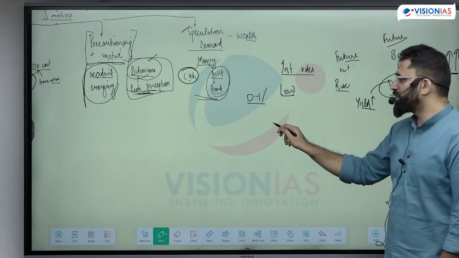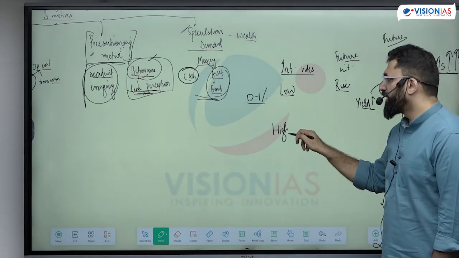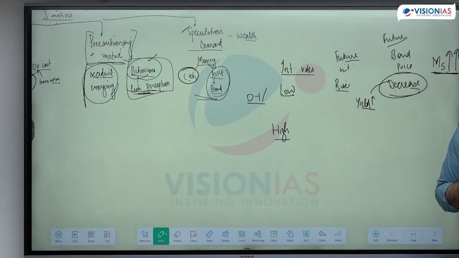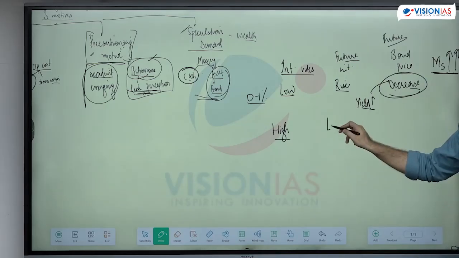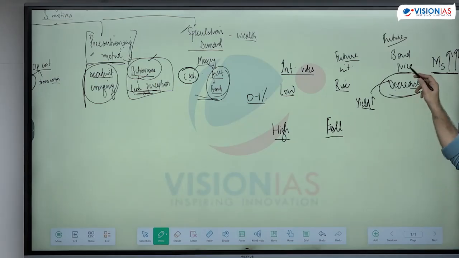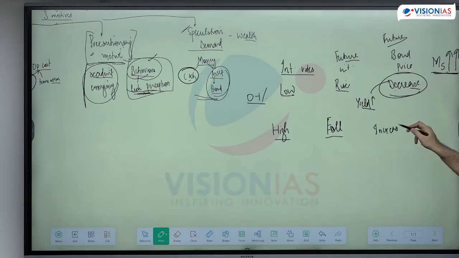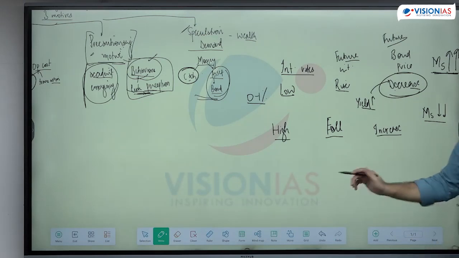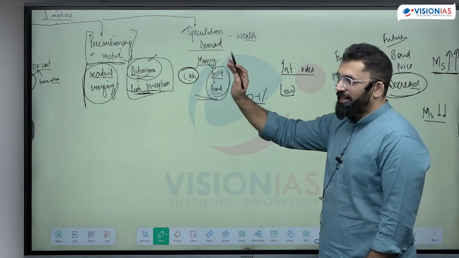In another case, if the interest rates are too high, what is the expectation of future interest rate? It is going to fall. If it is going to fall, what is going to happen to bond price? Increase. Now, if the bond price increases, will I invest in bond or will I hold cash? Invest in bond. That means your speculative demand for money is quite low. The demand for money is, you need cash for what?